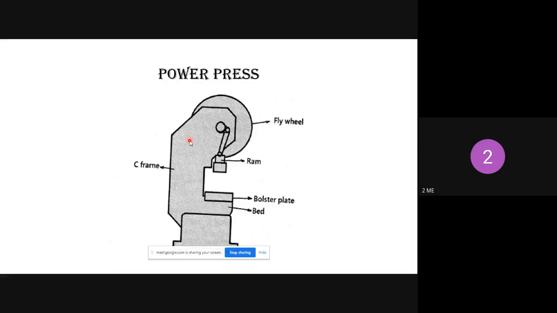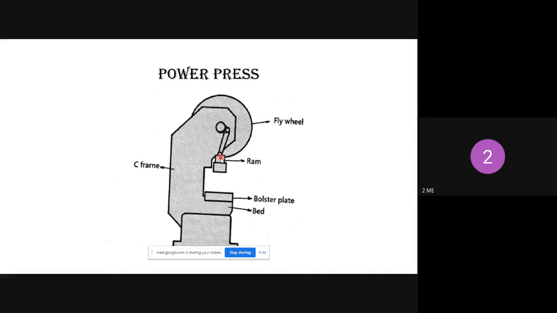Connecting rod. The connecting rod is placed inside this frame, along with the driving mechanism. The driving mechanism is nothing but the motor. So the motor is connected to the crank, and the crank is connected to the connecting rod. The connecting rod is connected to this one, which is called the ram. Here you can observe this is the connecting rod. The connecting rod is connected to the ram. The connecting rod's function is to convert rotary motion into reciprocating motion.